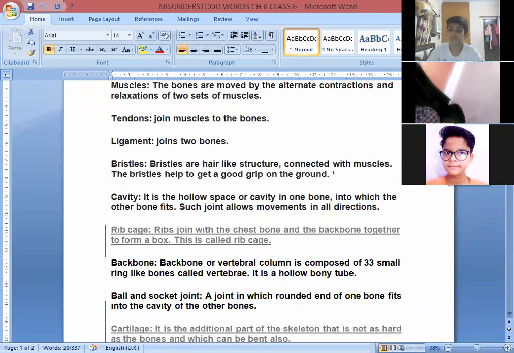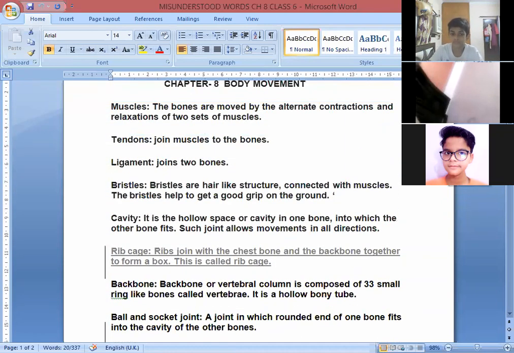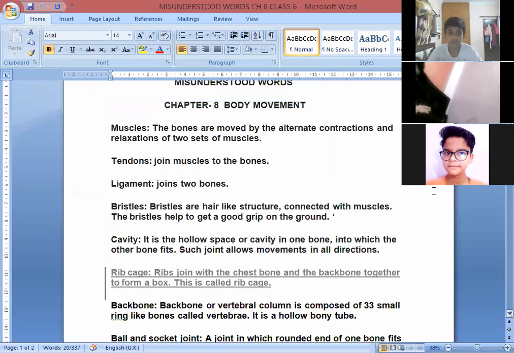One more word is there, ball and socket joint. These are the types of joint, children, that we will study during the reading of the chapter. And this is very important: tendons and ligaments. There is a difference. Tendons join muscle to the bones.